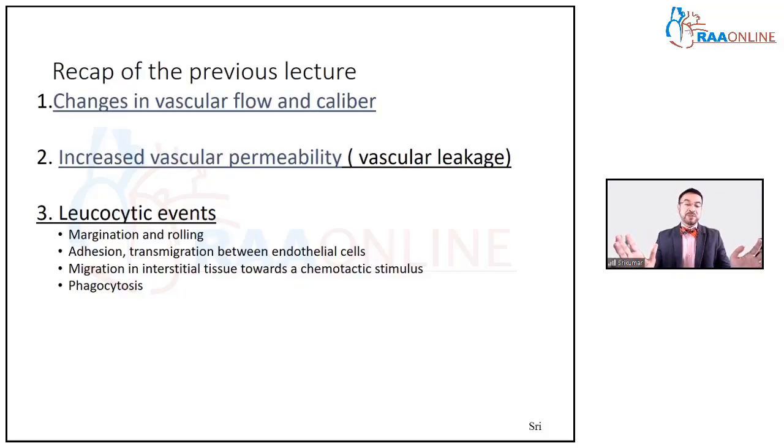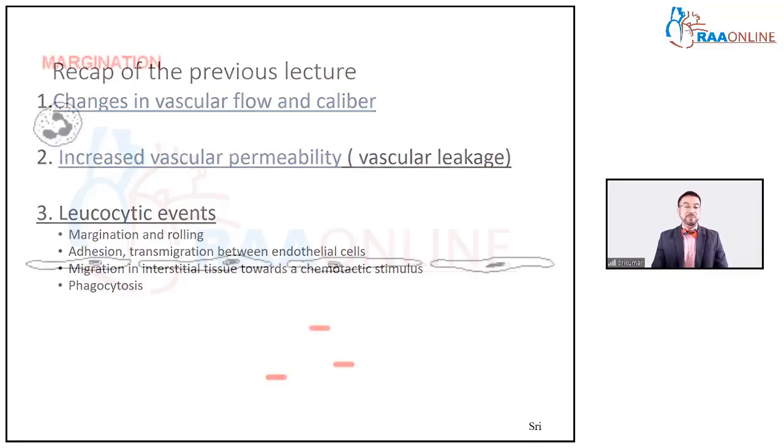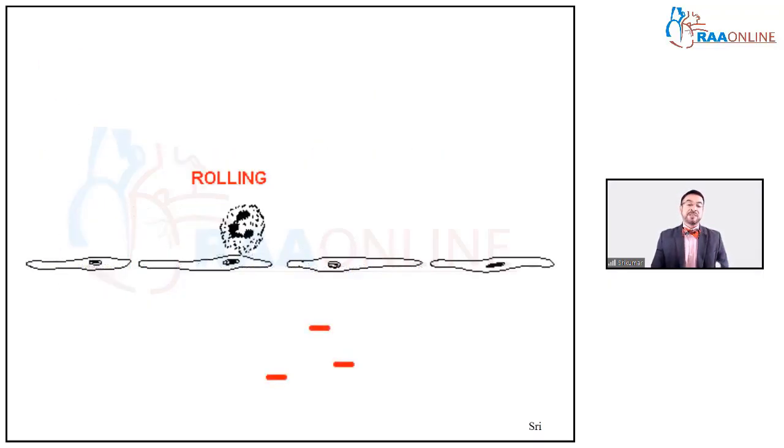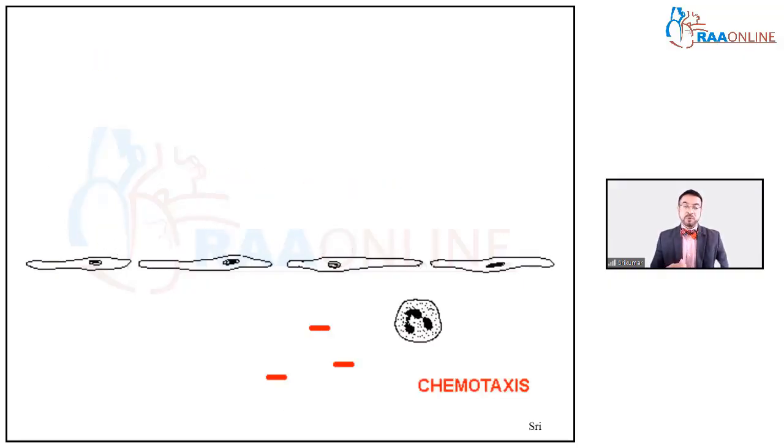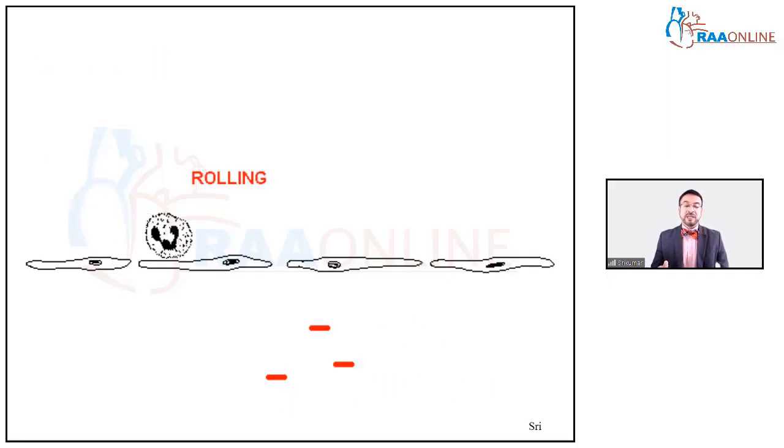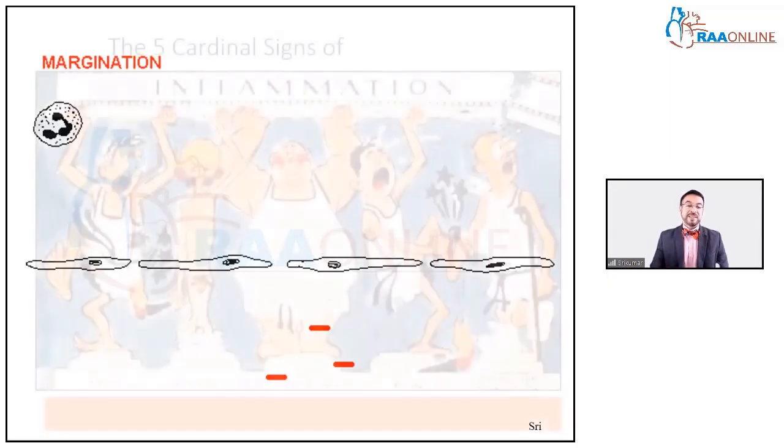That is the WBC coming out of the endothelial cells. And then they move towards a chemotactic stimulus, which is the terrorist giving a stimulus which the soldier sees with a sensor, beep, beep, beep, and he goes and connects to the terrorist and takes him inside him and destroys him. This is phagocytosis. This should help you understand what we saw last time. Margination of the WBCs: the WBCs roll over, adhere, diapedesis, chemotaxis, and finally phagocytosis.